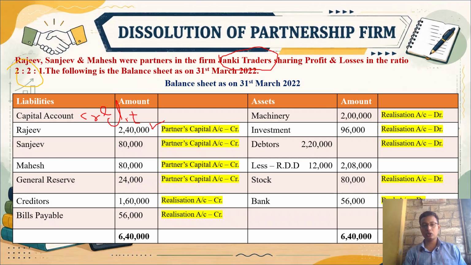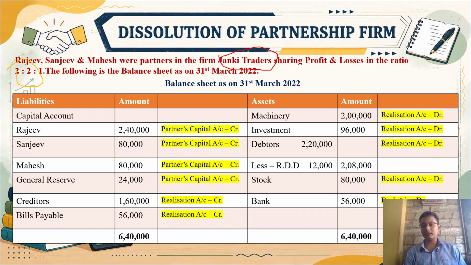Next, also note that the general reserve, or any type of reserve like reserve fund, should be distributed among the partners in the profit sharing ratio. For that sake, I have written this in the partners capital account on the credit side.